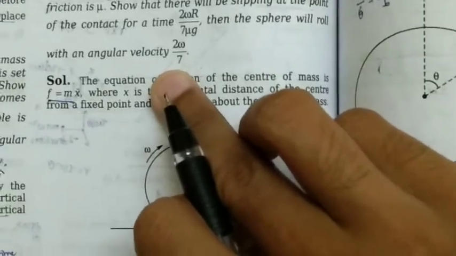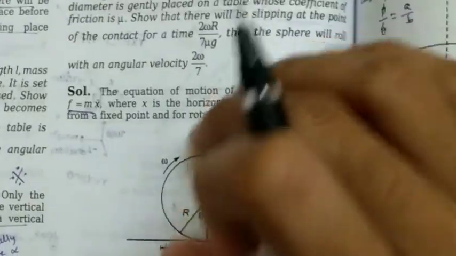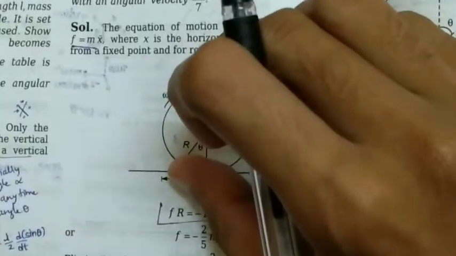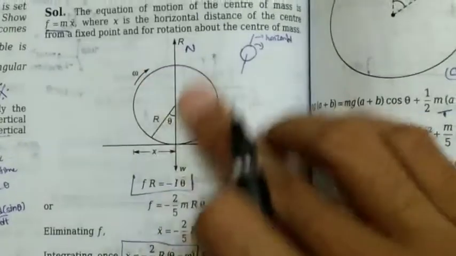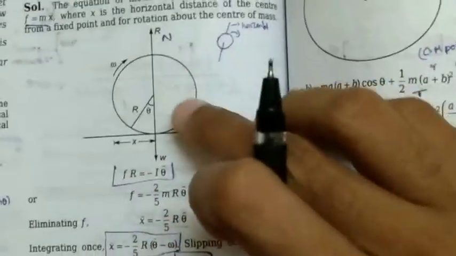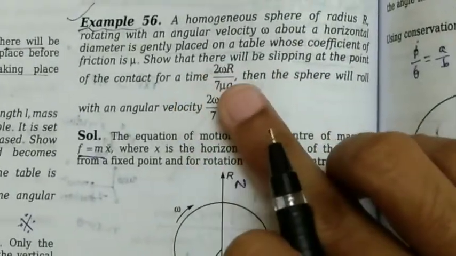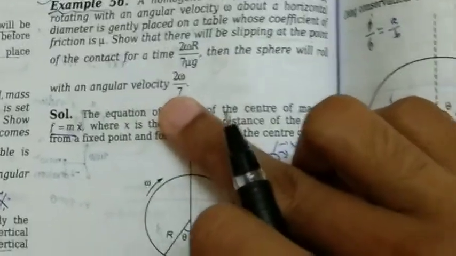So what we have to prove is that at the point of contact, when the sphere is placed, it would slip. The sphere would slip because suddenly its spinning motion is opposed by the surface. Because of suddenly facing that opposition, it slips at the point of contact for a time, and it is for this much time. We need to prove this, and then the sphere will roll on, and finally it rolls with this angular velocity. That is what we need to prove.